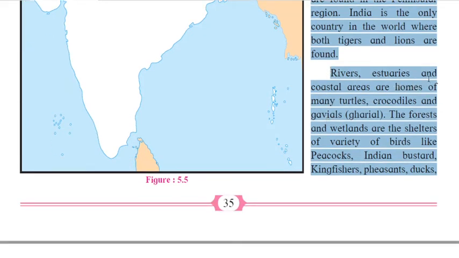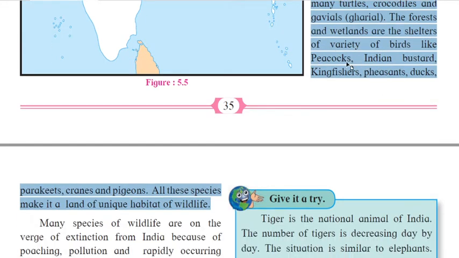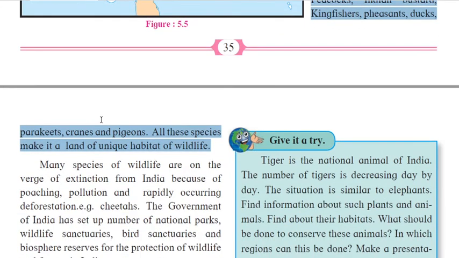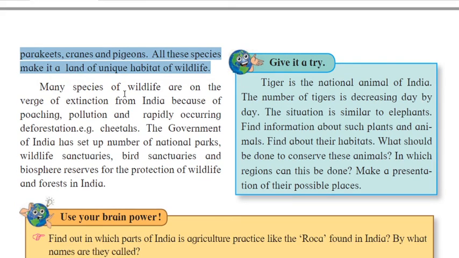Rivers, estuaries, and coastal areas are the homes of many turtles, crocodiles, and gharials. Okay, the forests and the wetlands are the shelters of a variety of birds like peacocks, Indian bustard, kingfishers, pigeons, ducks, parakeets, and cranes. All these species make it a land of unique wildlife habitat.